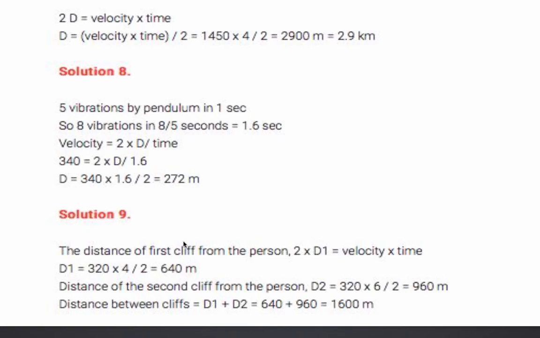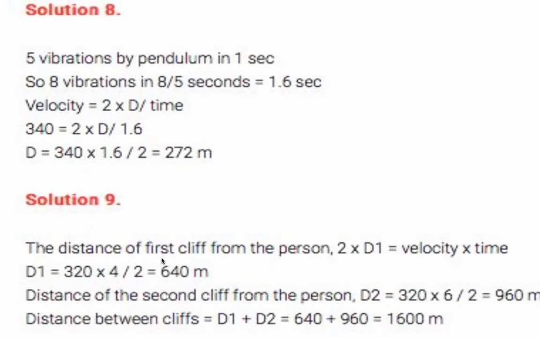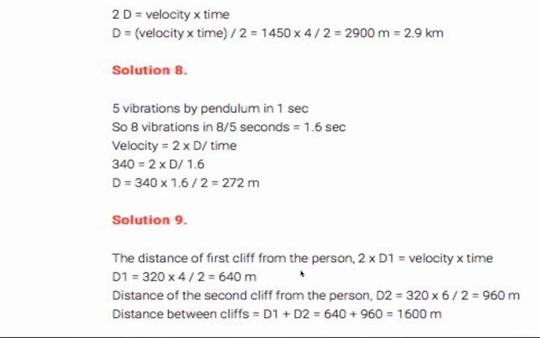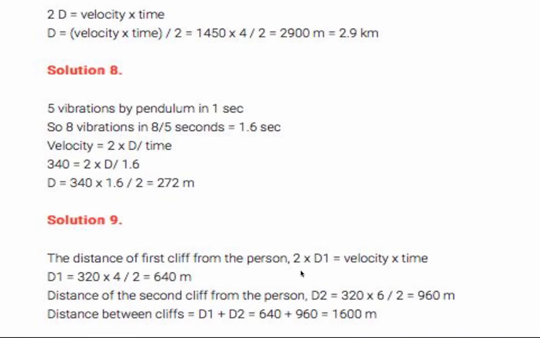Between two cliffs, the person is standing and he produces a sound. Two successive echoes are heard, after 4 seconds and 6 seconds. So what is the time? Yes, for two echoes, for the first one it is 4 seconds, and for the second echo to be heard the time is 6 seconds. Now can we calculate the distance for these two sounds that are heard after 4 and 6 seconds?